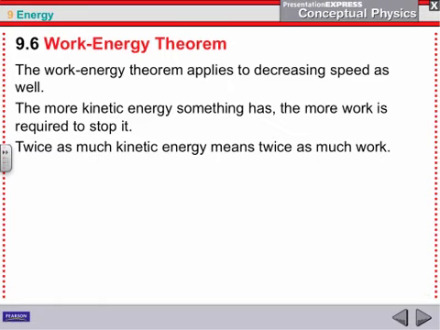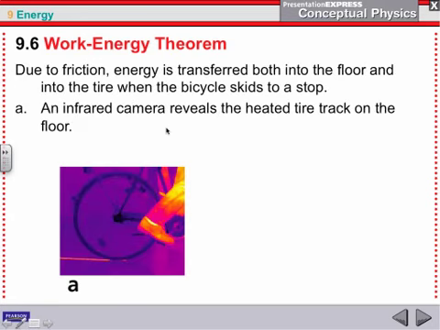Okay, it also works if we're slowing something down. The more kinetic energy something has, the more work I have to require to stop it. It takes twice as much energy to stop it. That would mean I need twice as much work. Take a look at this.